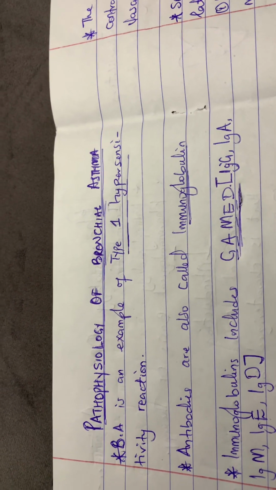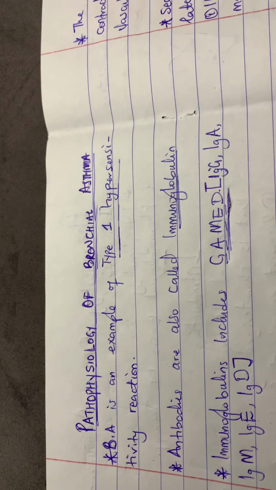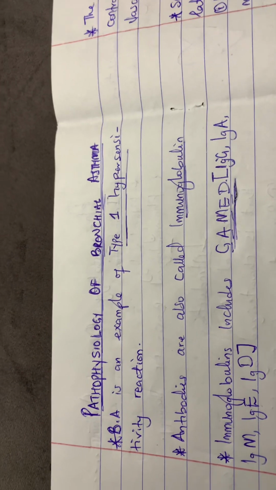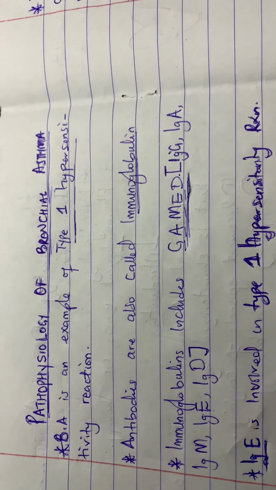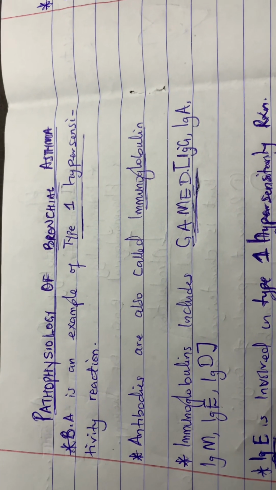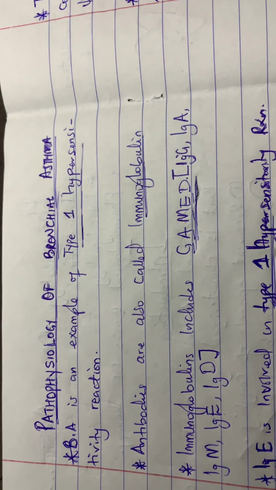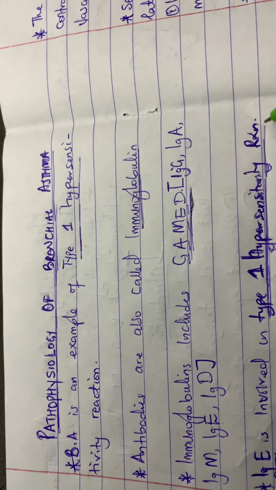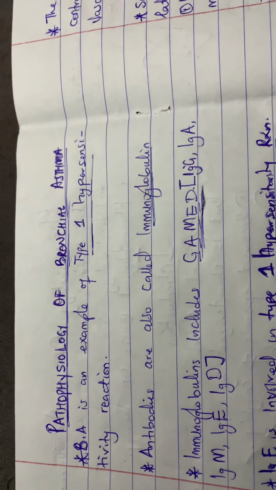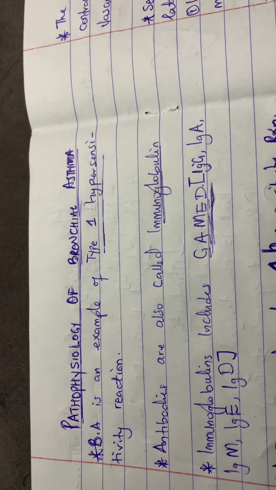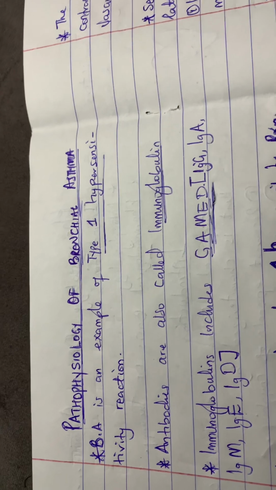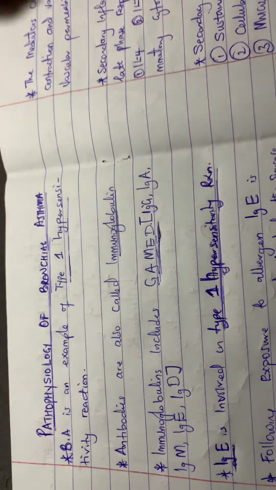Now, for type 1 hypersensitivity reaction, the immunoglobulin that is responsible is immunoglobulin E. So remember, immunoglobulin E is responsible for type 1 hypersensitivity reaction. And we've already said that asthma is an example of type 1 hypersensitivity reaction. So it is immunoglobulin E that is responsible for its pathophysiology. Now, how does this happen?